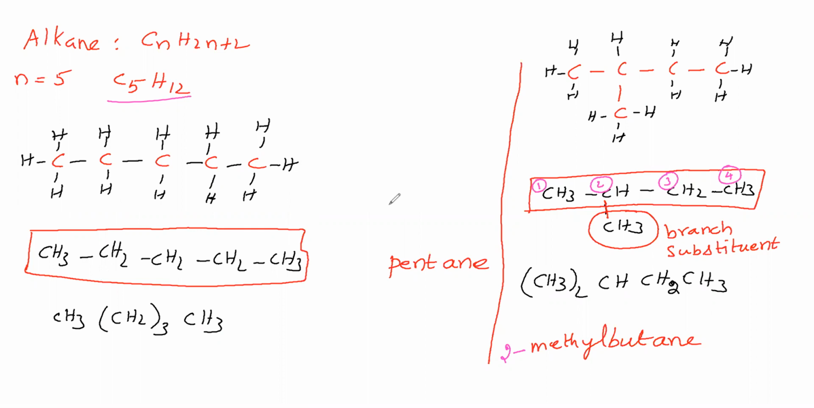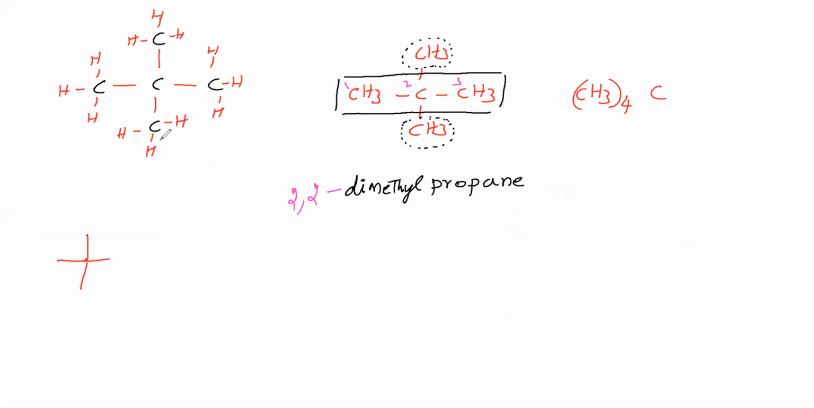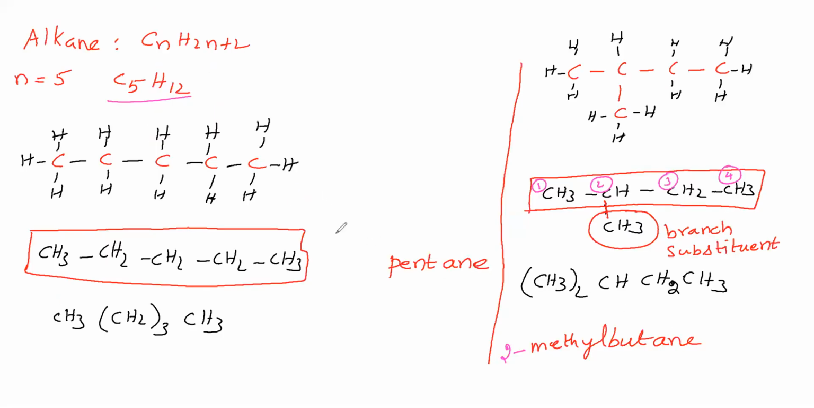These we can also call structural isomers. Why? Because the structure is different. See the structure of this molecule, see this molecule's structure, see this one. The structure is different, so we can call them structural isomers as well as chain isomers.